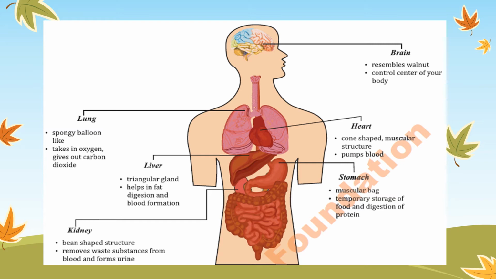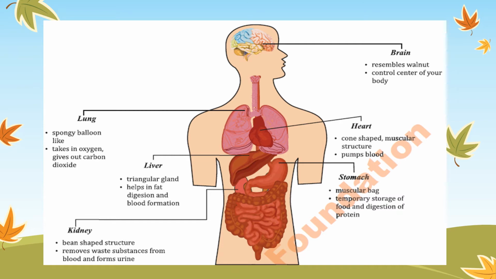And what is the function? They take in oxygen and give out carbon dioxide, meaning the process of respiration is carried out through these lungs. Next one is the liver. The liver is a triangular gland. It secretes hormones and helps in the digestion of food.